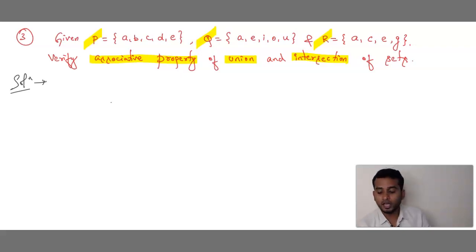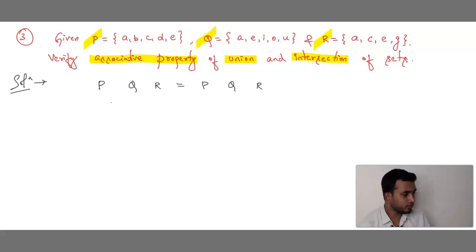What is the logic to remember the associative property? What is the logic of the associative property, son? That is ABC. There we have used ABC, no? Here we should use PQR. PQR is equal to PQR. That's it.